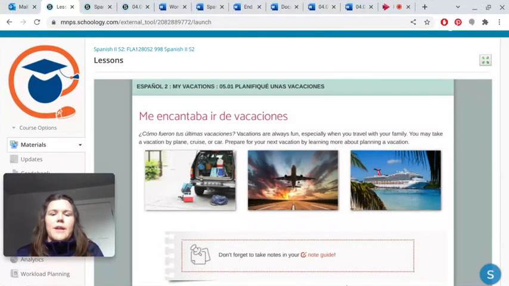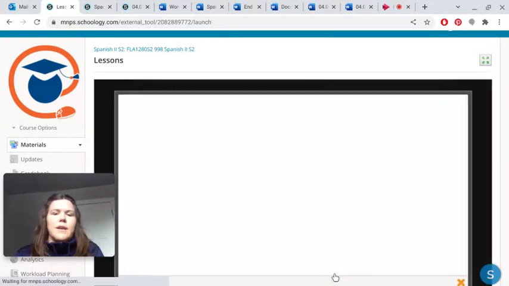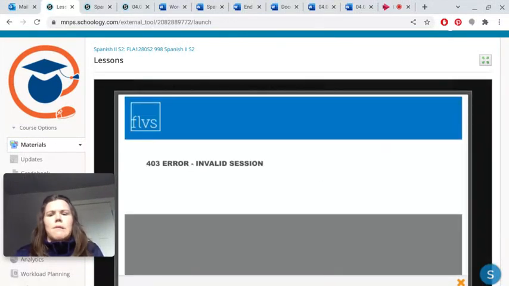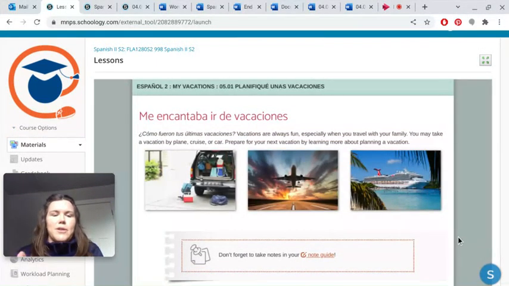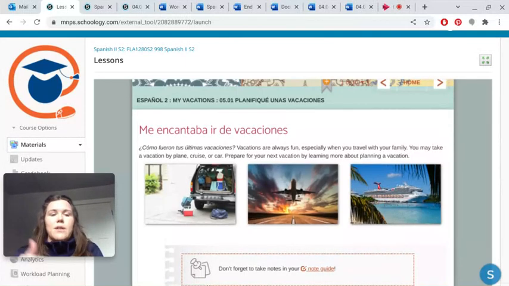The big thing to pull out right here is this note guide. You're going to click the note guide and open it up. Of course, it's not working for me for some reason, so hopefully it will open fine for you. That is how you open the note guide. Throughout the lessons you'll see different prompts to refer back to your note guide, and that means to pull out your note guide and write in it. You can print it or download it as a Word document and edit it on your computer or tablet. So you have lots of ways to use it. You can print it and write on it, or you can fill it in and edit it on your device. Okay, so let's go to the next section.